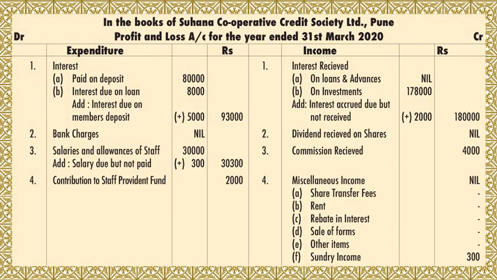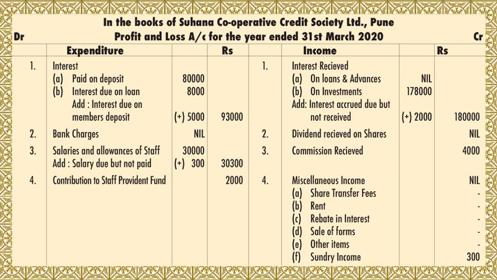We have completed the expenditure side. Now go on to the income side. Income is nothing but credit. Interest received on loans and advances. It is given on the credit side of the trial balance, 1,78,000 as interest received, that is income. So you are taking that there. Then you have to see whether any other income is given or not. Again there is 2,000 which is given in the adjustment.